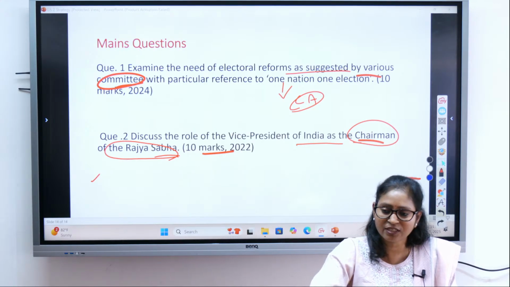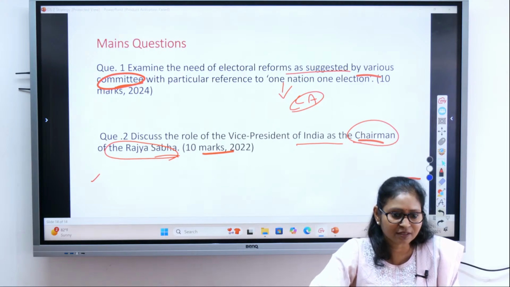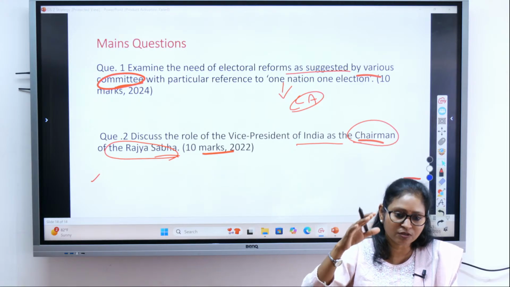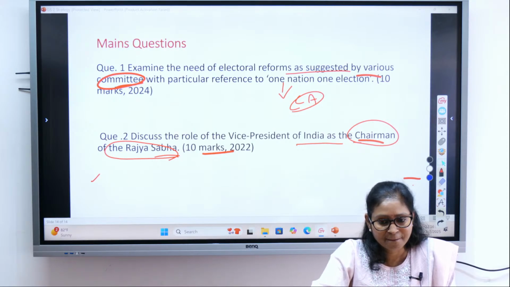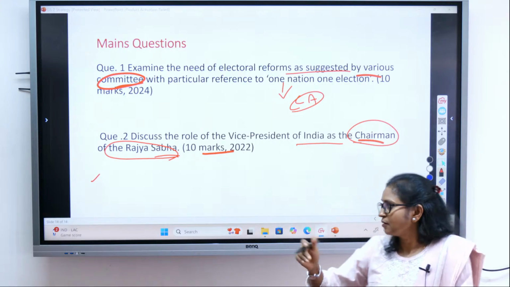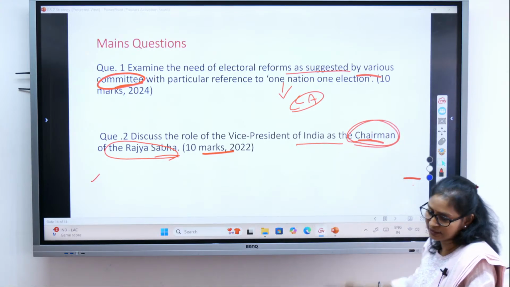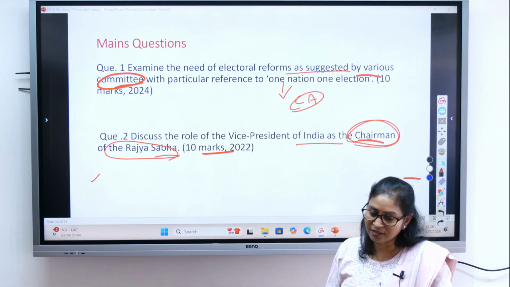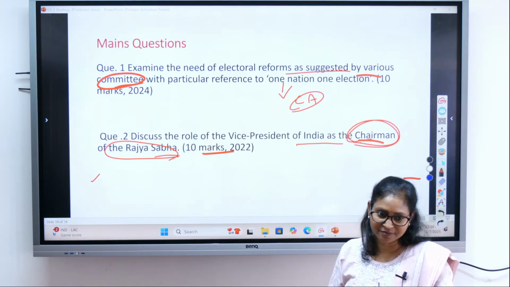He has to see that decorum is maintained, the house works in an orderly manner, right? And he is the sole authority to regulate the functioning of Rajya Sabha, isn't it? So all these things you have to write about. Easy, simple. But then again, more focus has to be given to what his function is as the Chairman of Rajya Sabha. They have not asked what is the role of the Vice President as Vice President.